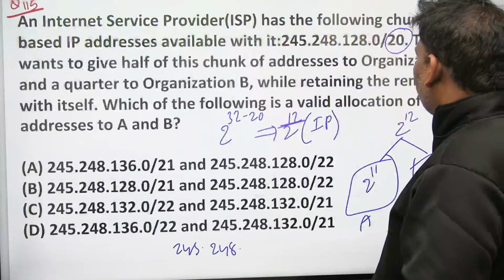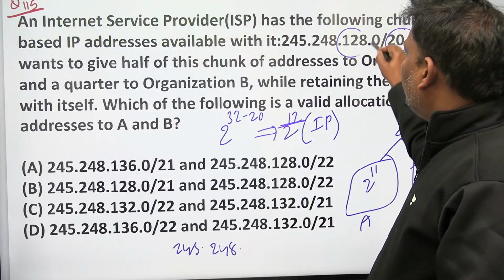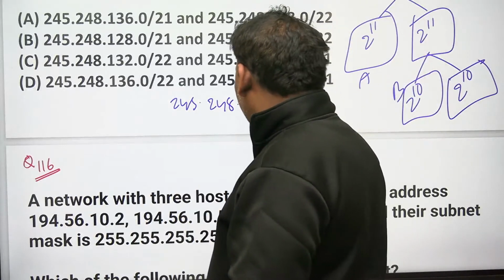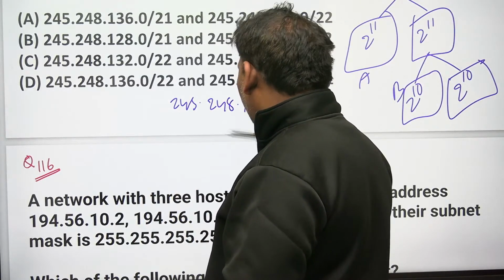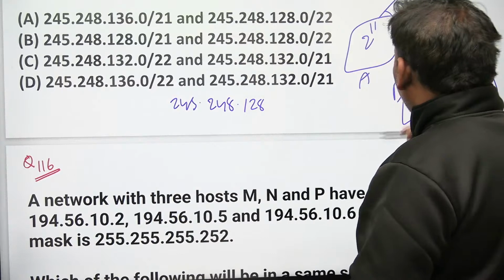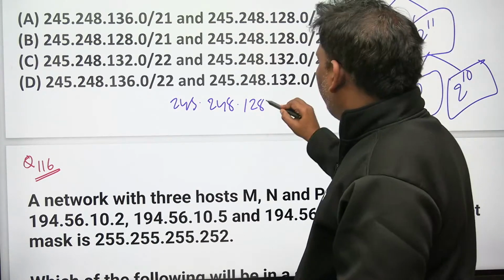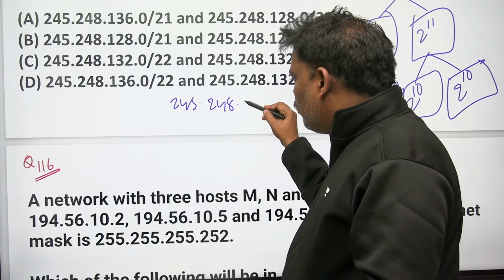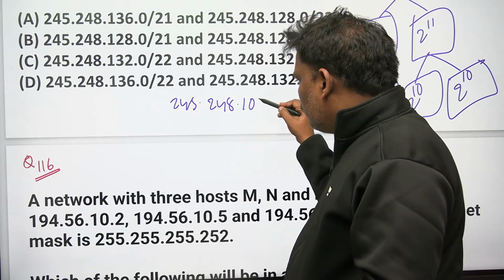Let's see here. See this one. Third one is 128. Careful everyone. Third one is 128, right? If you want, I will write the binary format. Third one is 128. See how I am writing 128?